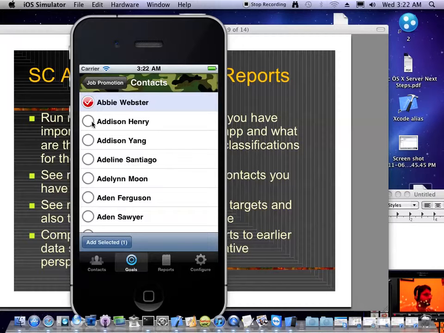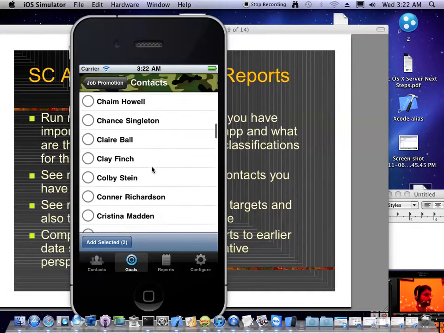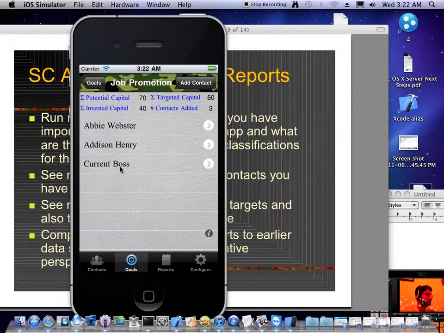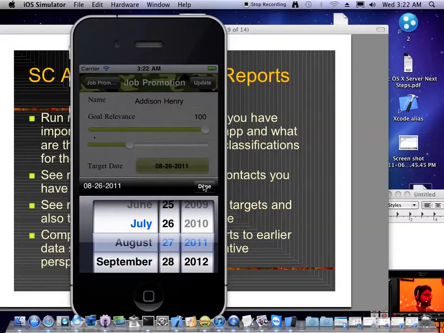So let's say I assign Abby, Edison, and maybe the current boss contact that I created. Okay, so I've got 3 contacts assigned. Current boss I already assigned social capital values to. I'm going to assign values to Edison, who's the HR manager. So let's assign the value 50. Invested value, I know the HR manager quite well, so it's 20, and I want to get to 30, let's say within a month's time.